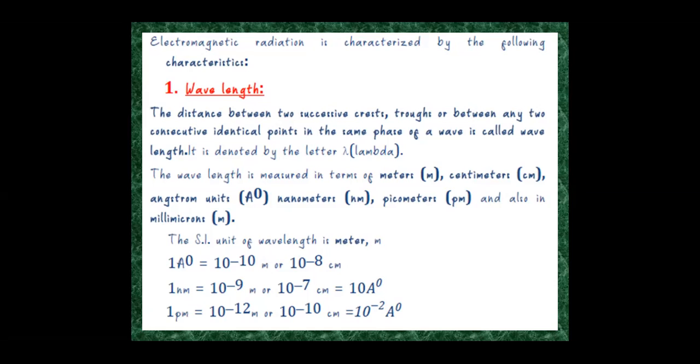The SI unit of wavelength is meter, and we know that 1 angstrom is equal to 10 to the power of minus 10 meter or 10 to the power of minus 8 centimeter. And 1 nanometer is equal to 10 to the power of minus 9 meter, or 10 to the power of minus 7 centimeter, or 10 angstrom. 1 picometer is equal to 10 to the power of minus 12 meter, or 10 to the power of minus 10 centimeter, or 10 to the power of minus 2 angstrom.